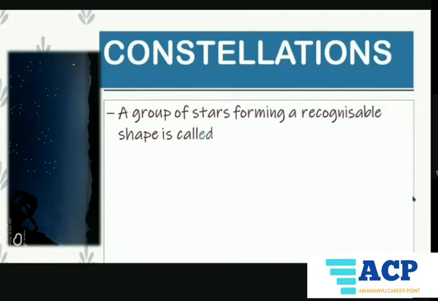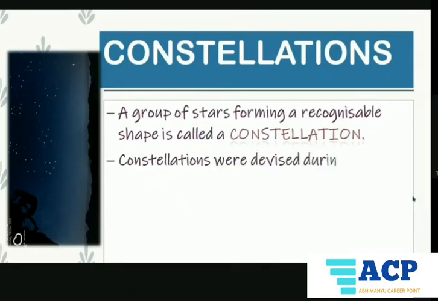Next, constellations. Before we study the different constellations given in your syllabus, let's know what a constellation is. Let us study this word. A constellation is a group of stars forming a recognizable shape. Here you can see so many groups of stars, and they must be forming some recognizable shape.